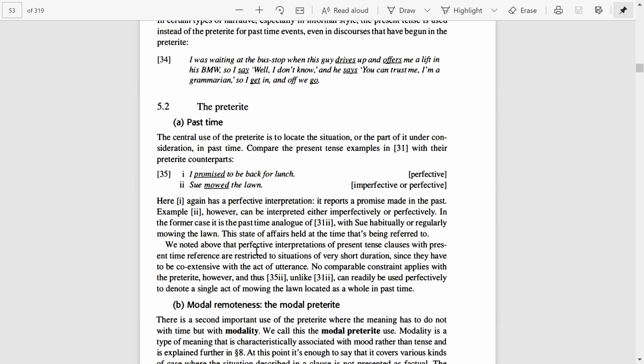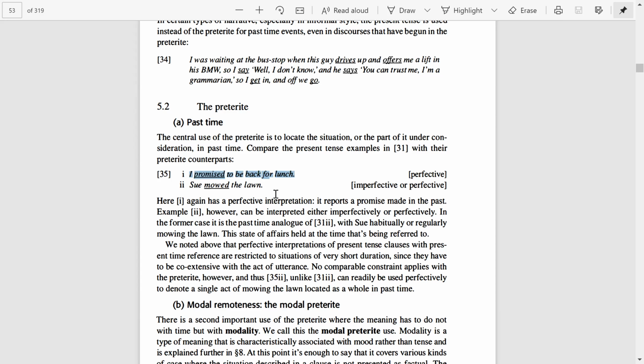We have also revised these terms at the start of today's lecture. So "I promise to be back for lunch" is perfective because the action is complete. The act of promising is complete. It took maybe a second or two to promise. So this is a complete act. That's why this is perfective.